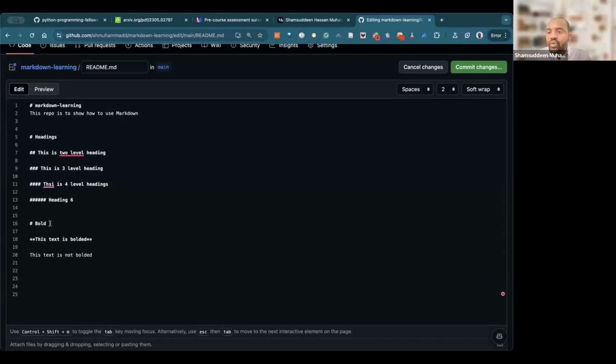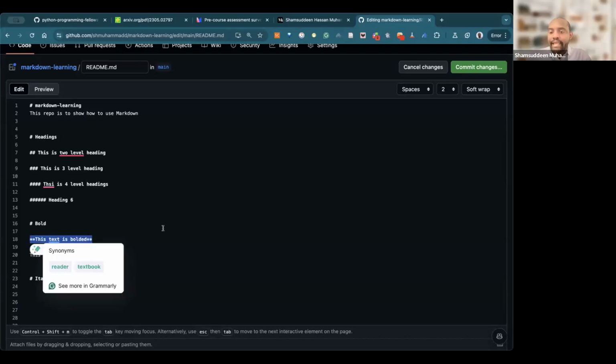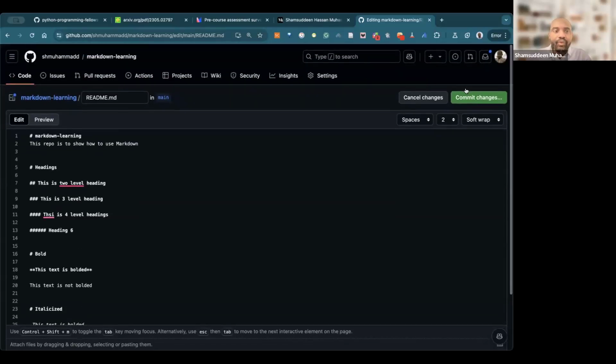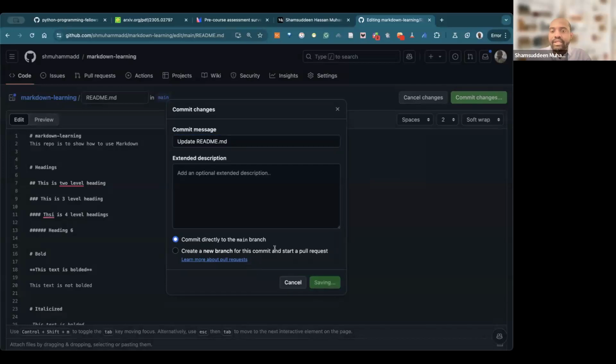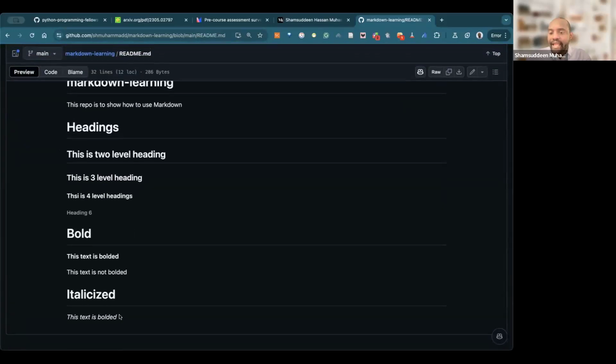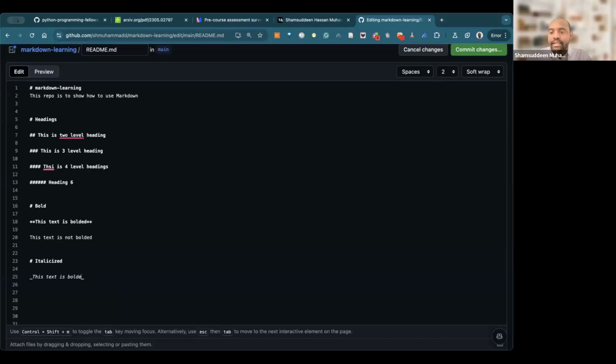What about if you want to italicize a text? To put in italic, you do this. Not this asterisk, but look at this. Can you see that? I put this at the beginning and the end. And when I push this, let me see the change. Can you see my text is italicized? That is how you italicize text. This is italicized.